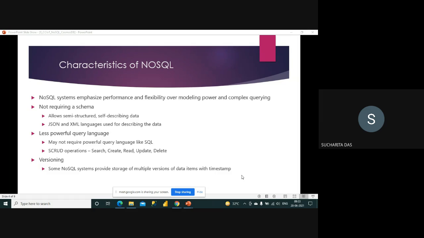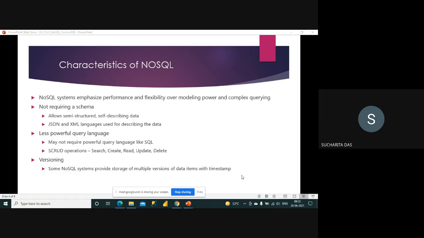Mainly JSON files and XML files are processed here. Next, a less powerful query language. As complex querying is not required, and SQL is a very powerful language with a lot of facilities that are not needed, it's mostly straightforward operations that are done on a NoSQL database.